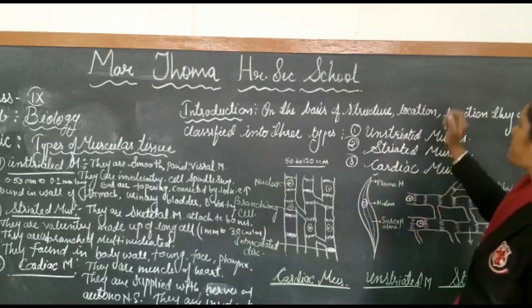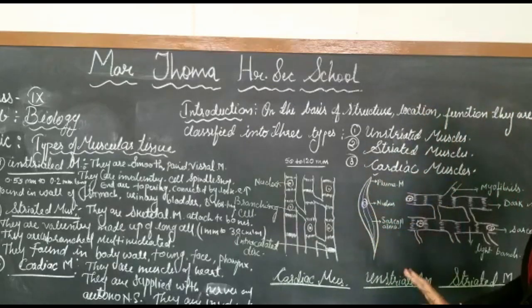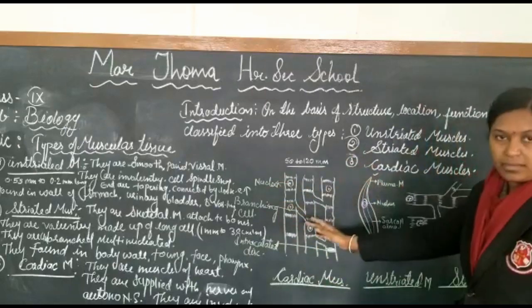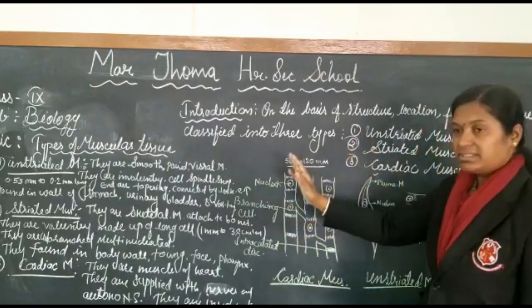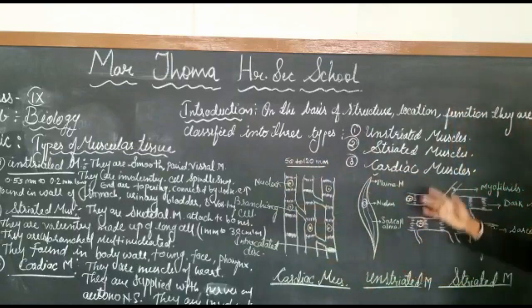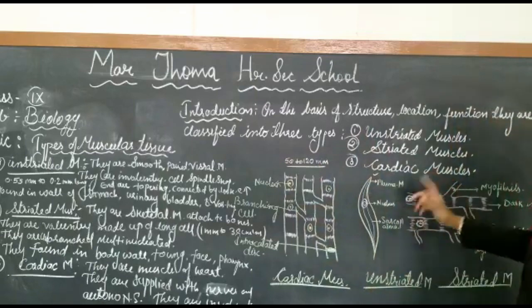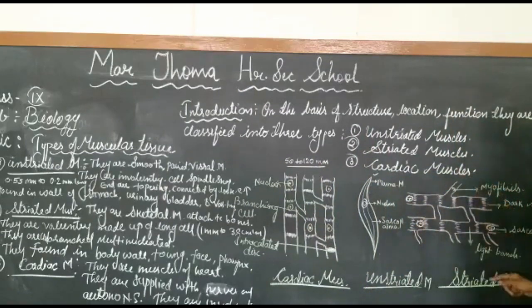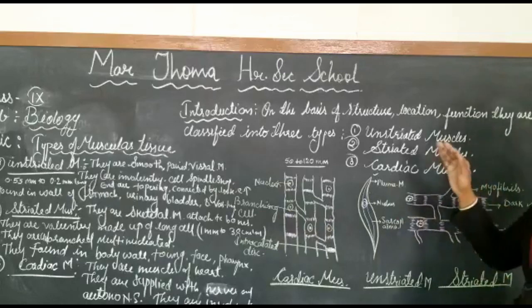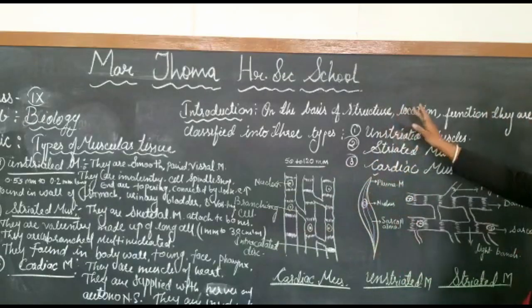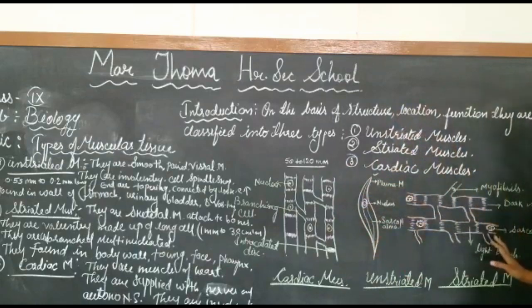As we know, there is also the place of location where these muscles are present. The cardiac muscles are generally present in the heart. So the location of the cardiac muscles is different from unstriated muscles. They are generally present in the internal body organs. Therefore, they are involuntary. And the striated muscles are present all over the body surface. They are present over the skeleton. So the location of these three muscles is different, their structures are different, and finally their functions are also different.